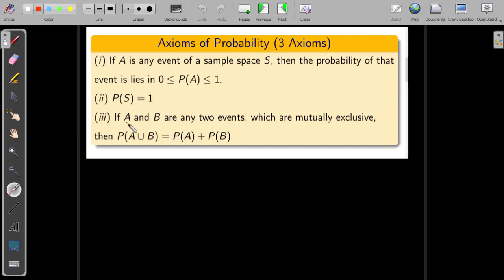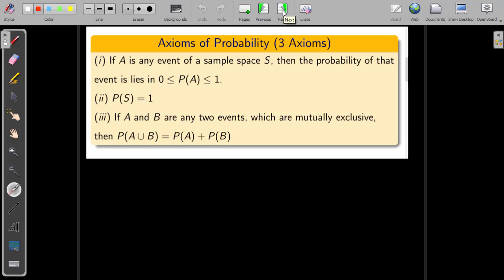The third axiom is, if A and B are any two events of a sample space S which are mutually exclusive, which means they are disjoint sets, disjoint meaning A intersection B equals phi, so there are no common elements between them, then the probability of A union B is equal to the probability of A plus the probability of B. These three are called the axioms of probability.